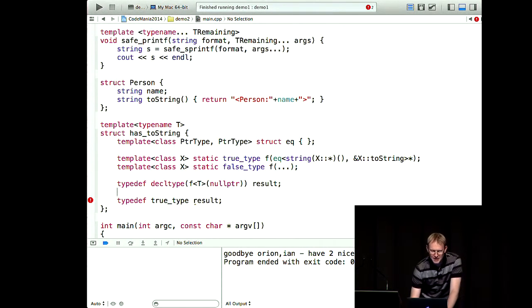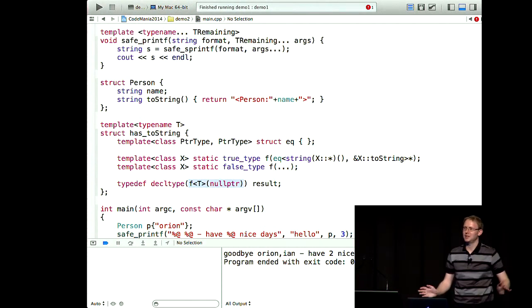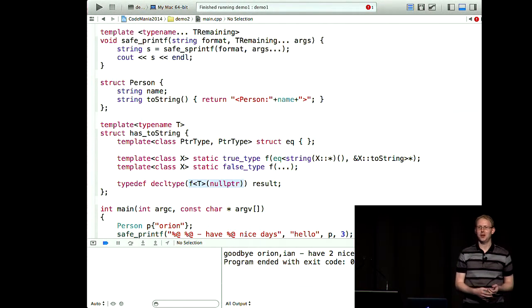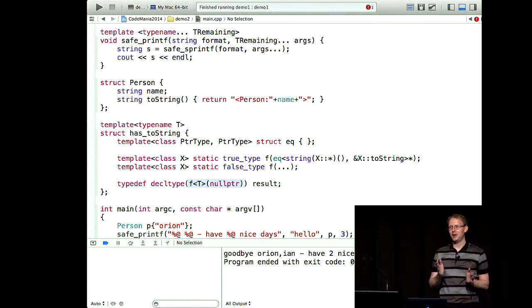This lovely code snippet here does that, and let me explain how. So we'll start with the result and work backwards from there. Remember before I said decltype. Decltype says take this code in here and don't run it, because we're a compiler. We can't actually execute code. We can only compile things. But basically it says if that code were to run, what would the return type be?